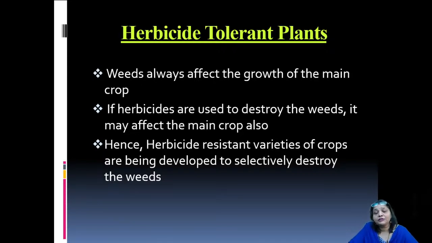Now, suppose herbicides are used to kill the weeds, so that the weeds can be destroyed and removed from the crop fields. But the herbicides that are used may also affect the main crop. So in that case, herbicide resistant varieties of crops were developed by biotechnological process. And these herbicide resistant crops selectively destroy the weeds. Okay, so herbicide tolerant plants were also developed using biotechnological techniques.